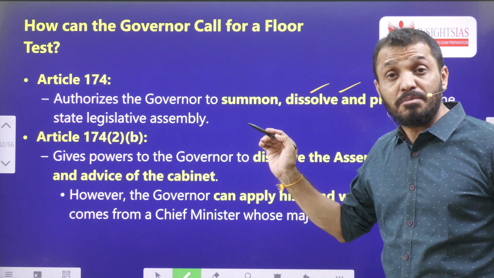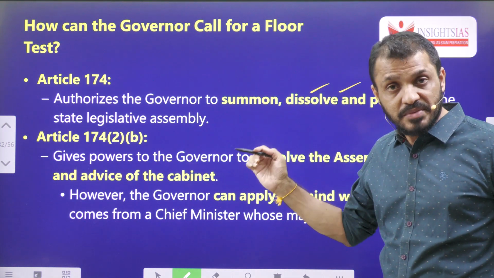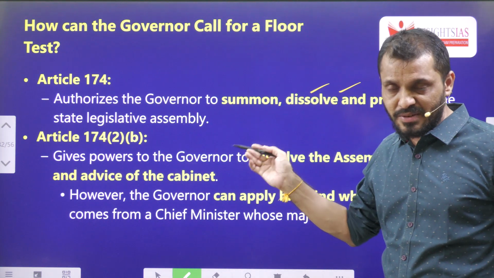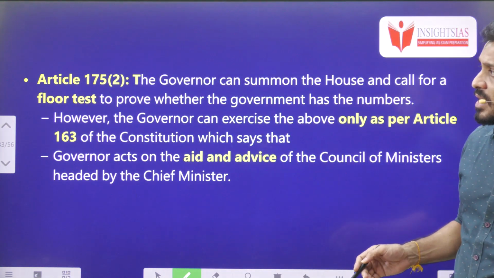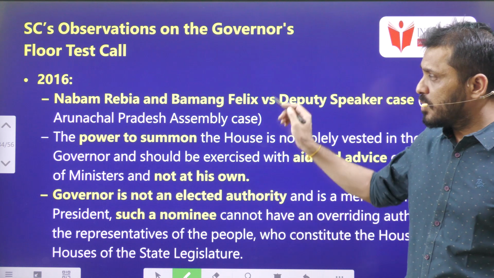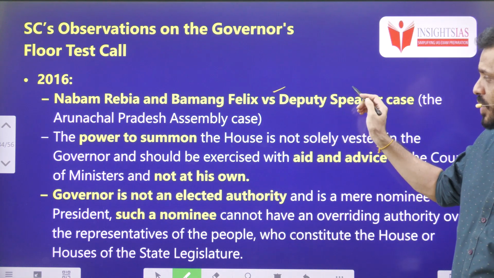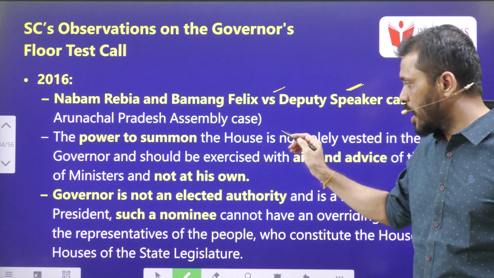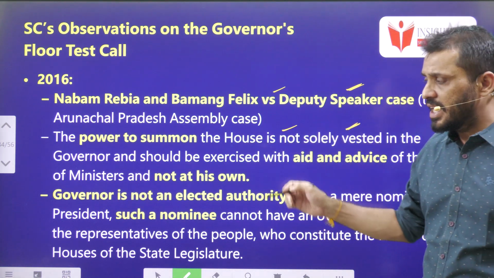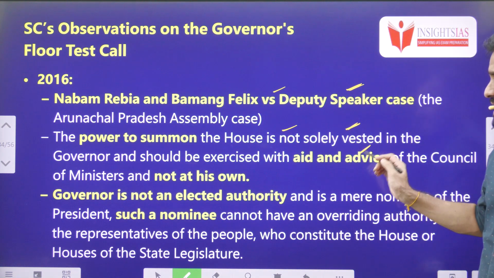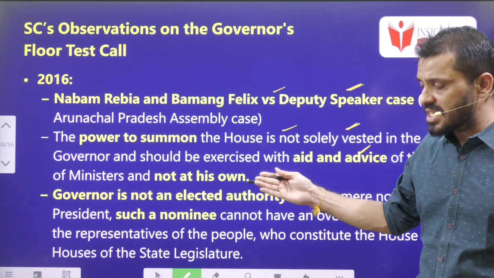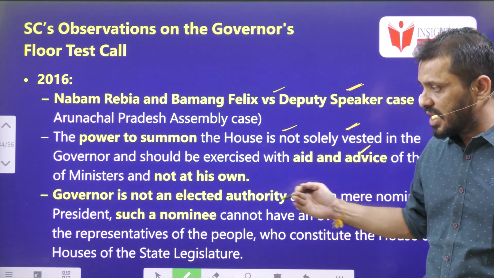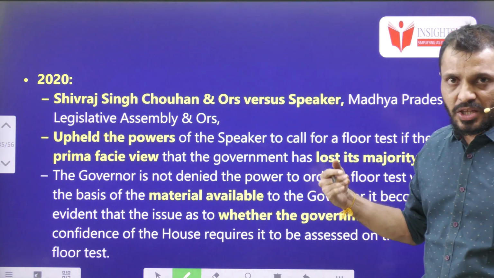But if the Council of Ministers is not enjoying the majority, then the governor may not follow the advice of the Council of Ministers. Regarding this, in the Nabam Rebia and Bamang Felix versus Deputy Speaker case, the Supreme Court clarified that the power to summon the House is not solely vested in the governor. It should be exercised with the aid and advice of the Council of Ministers as long as they are enjoying the majority in the House, because the governor is only the nominated one.